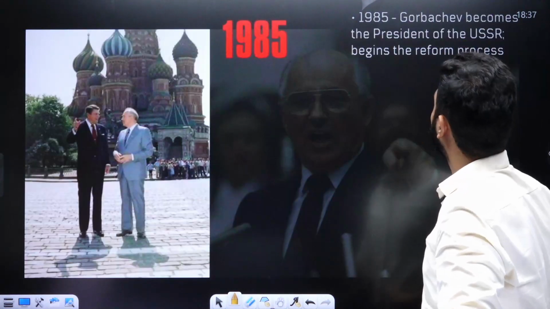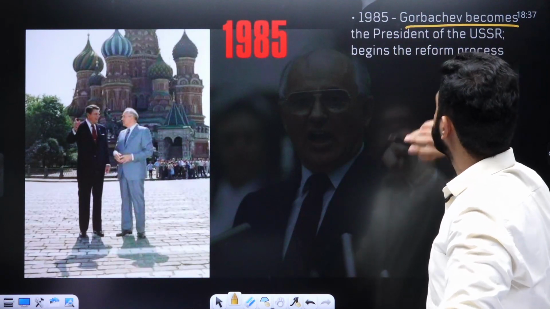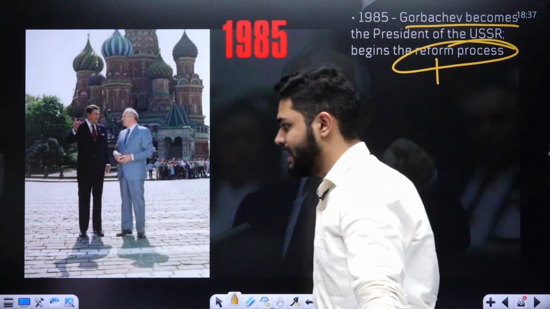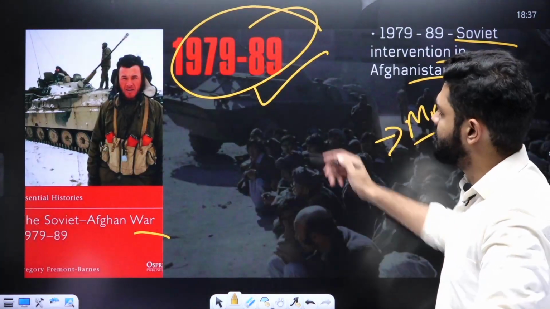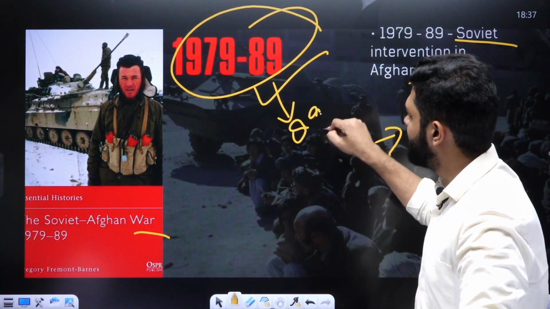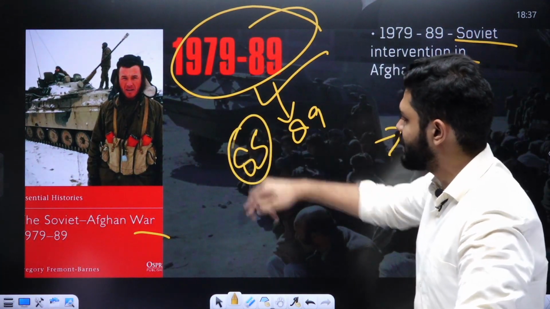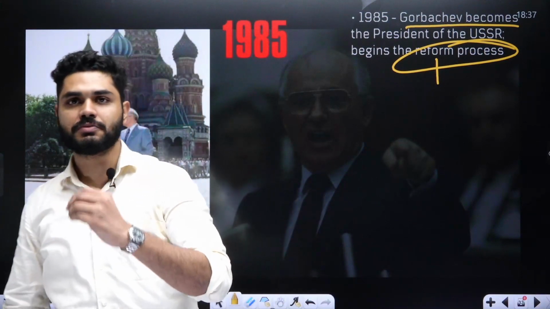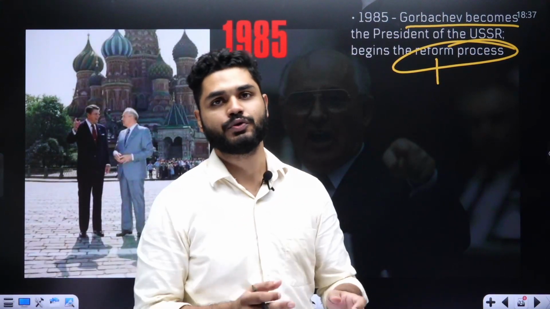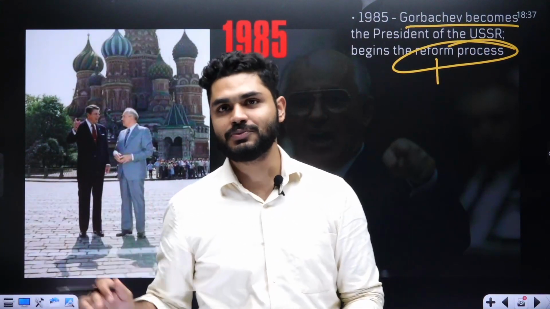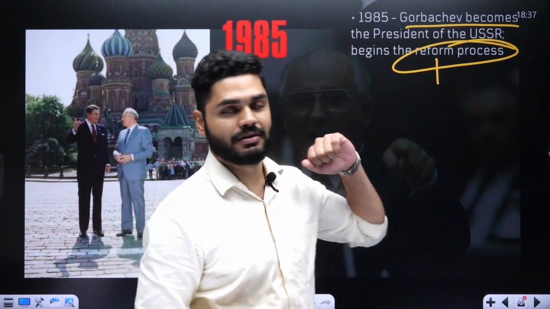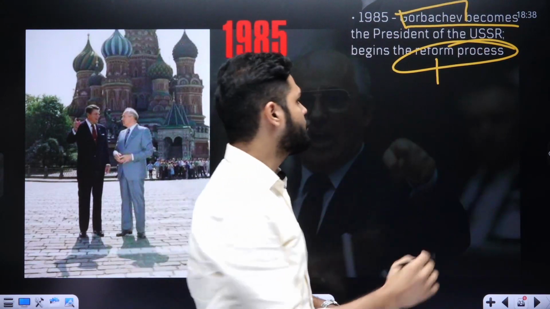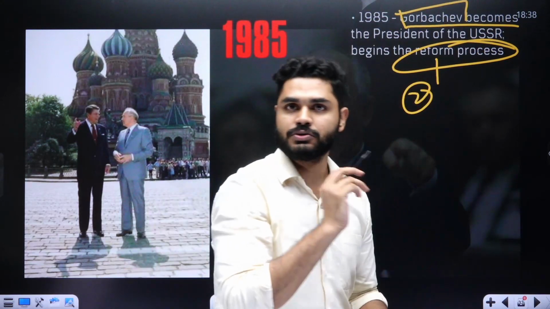In 1985 Gorbachev becomes the president of the USSR and begins the reform process. Okay, so in 79 when this thing started, although it ended in 1989, by 85 it was realized by everyone that this was a game which had been lost on the part of the Soviet Union. That is why Gorbachev proposed two reforms there. One was Perestroika and one was Glasnost.